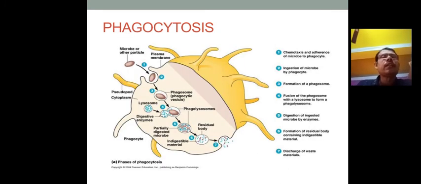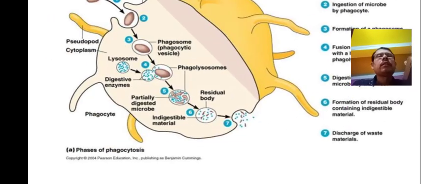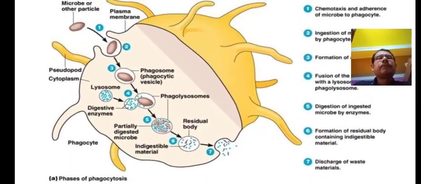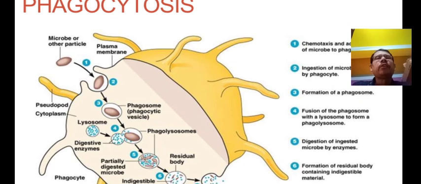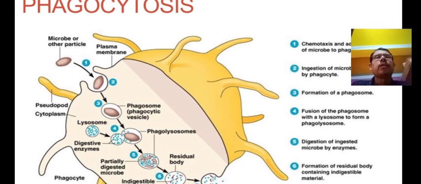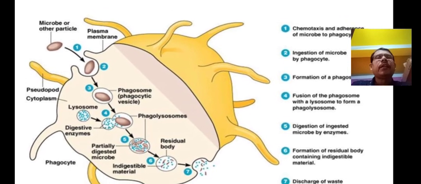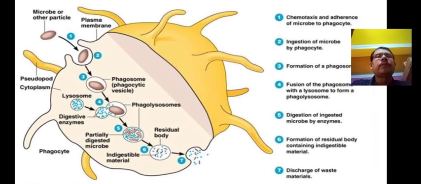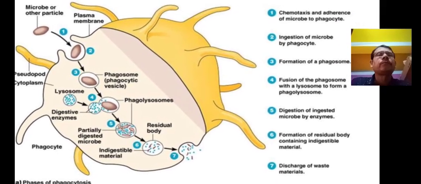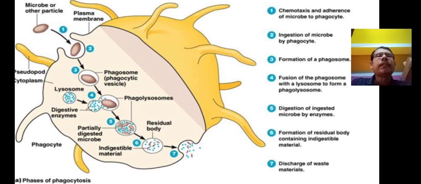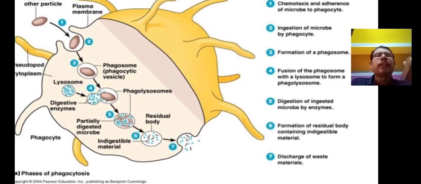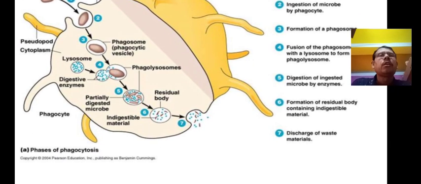In phagocytosis, you can see the various steps. The microbes or other particles enter into the plasma, forming the phagocytic vesicle. The lysozyme enzyme digests it, forming the phagolysosome, which becomes the residual body, and ultimately it is destroyed.